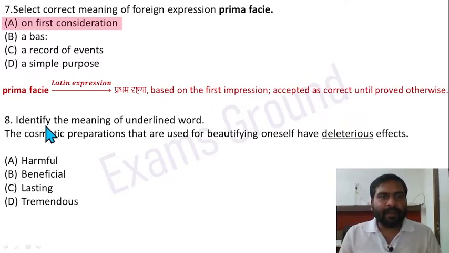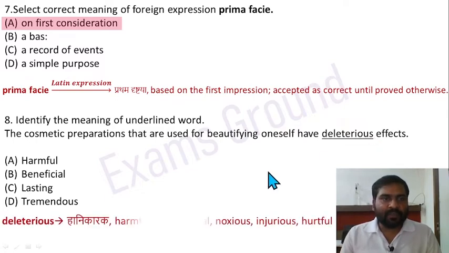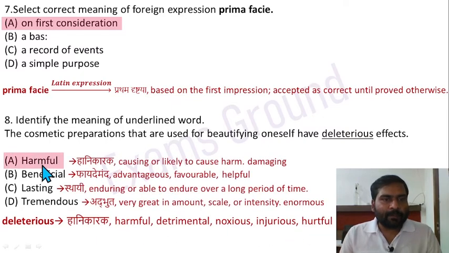Question 8. Identify the meaning of the underlined word. The cosmetic preparations that are used for beautifying oneself have deleterious effects. So what is the meaning of deleterious? Its meaning is hanikarak, harmful and injurious or hurtful. So option A is correct. Harmful is the correct meaning. Causing or likely to cause harm.